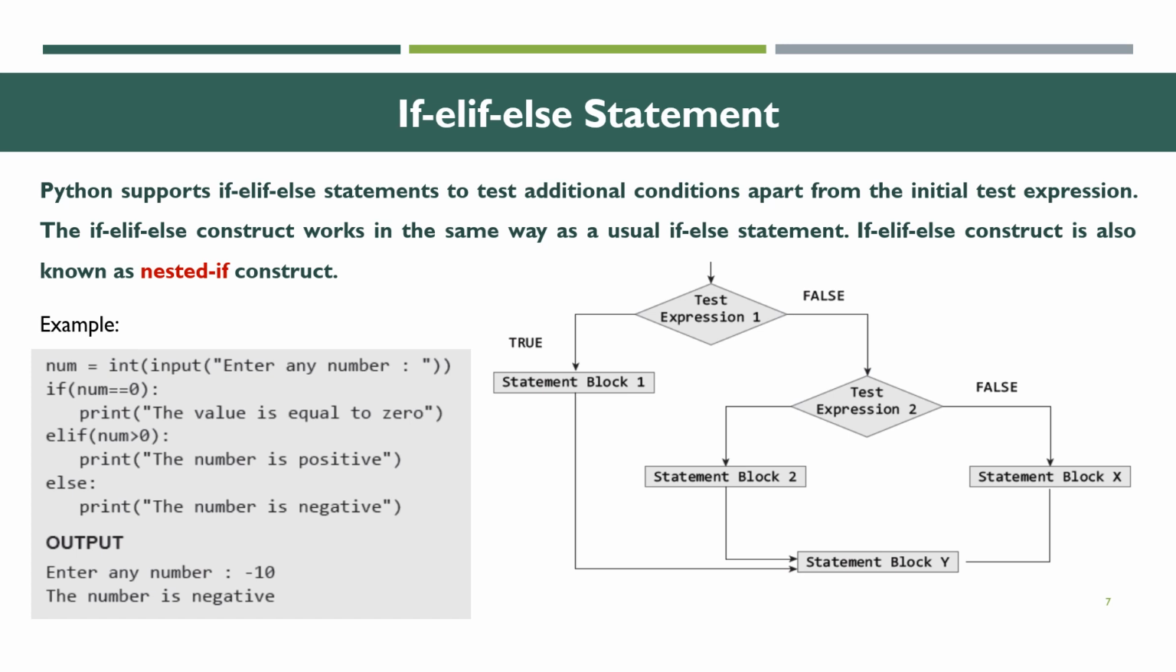num = int(input("Enter any number")). If num equals 0, print the value is equal to 0. If num is greater than 0, print the number is positive. Else, print the number is negative. Then what will be the output? Enter any number. Suppose we give -10. The number is negative. If you give a number as an integer, it will be treated as a positive value. This is for the if else statement.